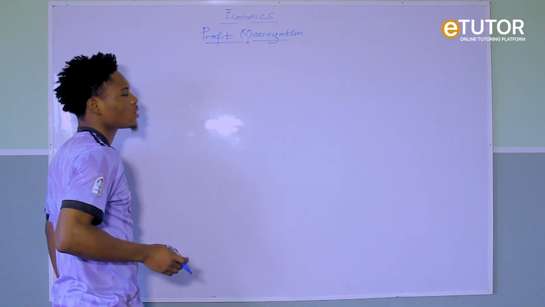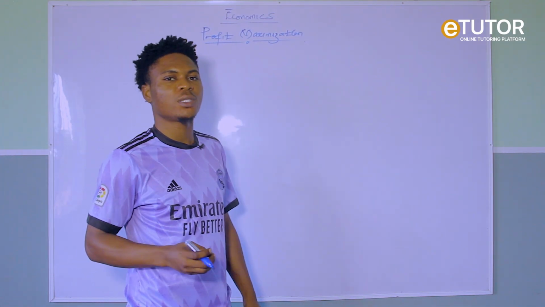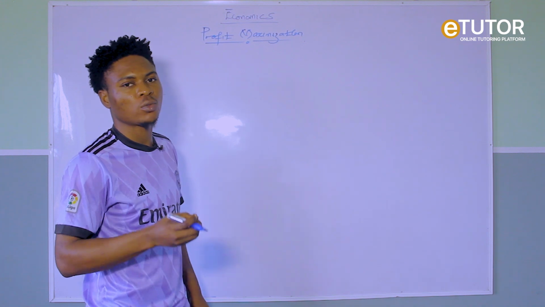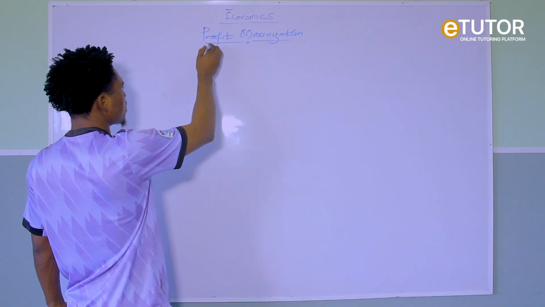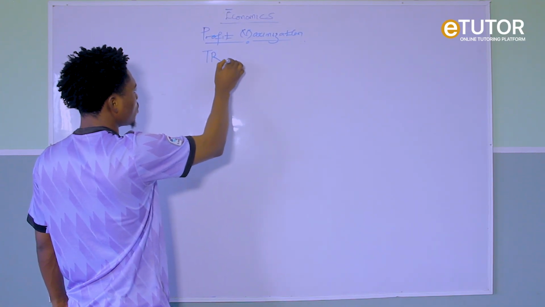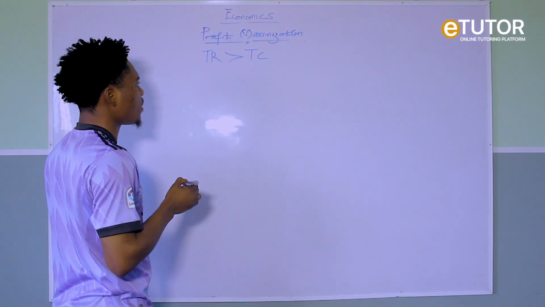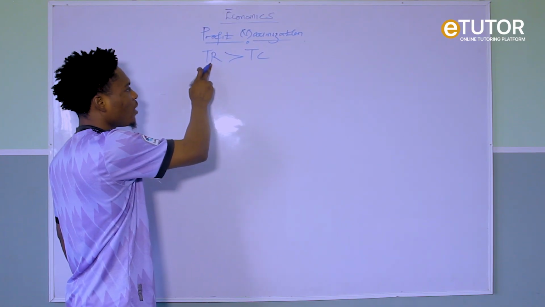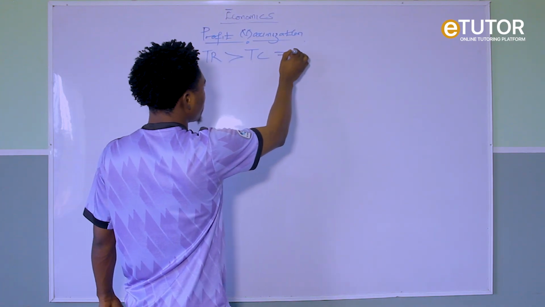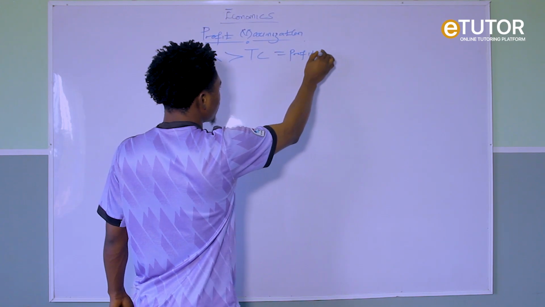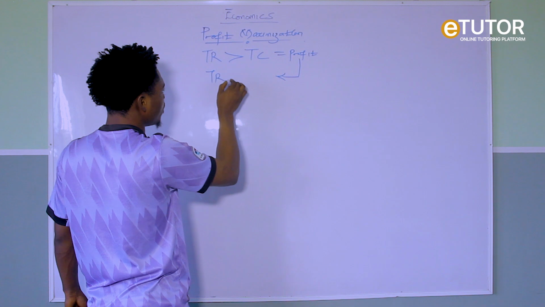What is profit? In economics, profit simply refers to the excess of total revenue over total cost of a producer. Profit is the what? Excess of total revenue over what? Total cost. It simply means a condition whereby the total revenue of a firm is greater than its total cost, then the firm is said to be what? To be making profits. Are you getting it? So it simply means the positive difference between what? Total revenue and total cost.